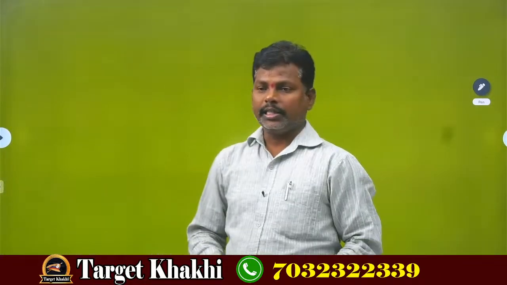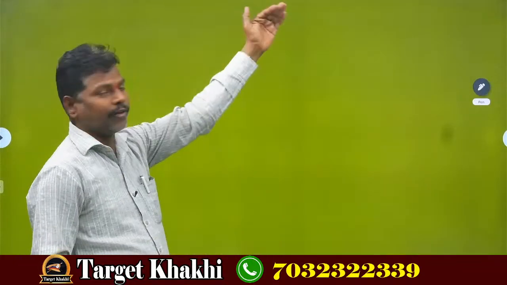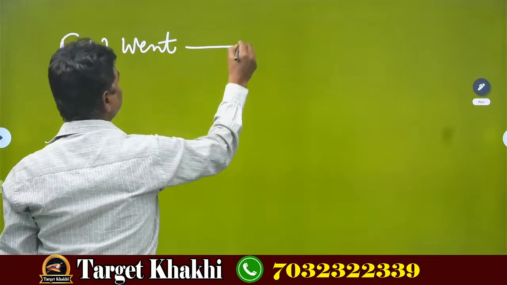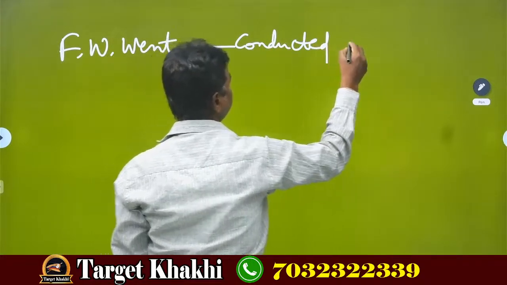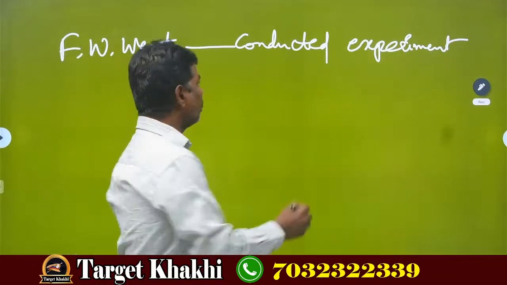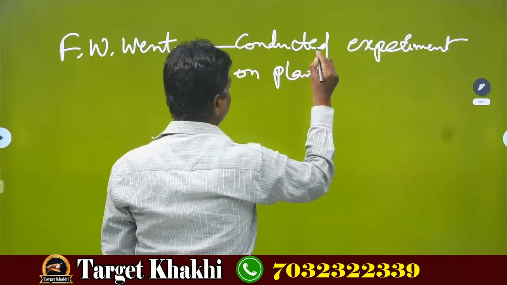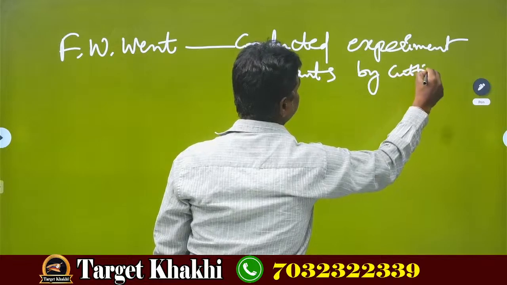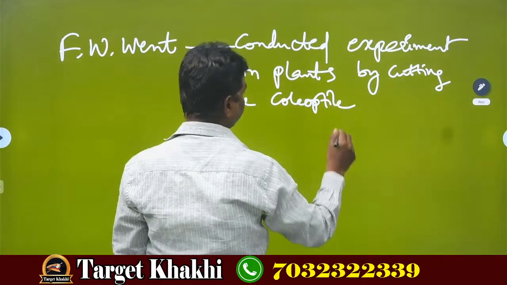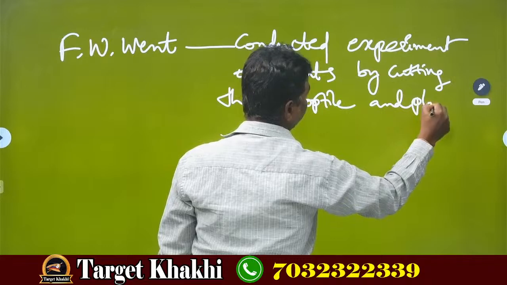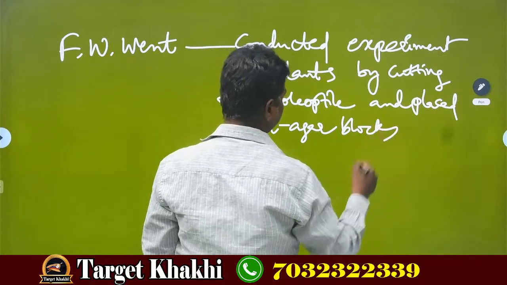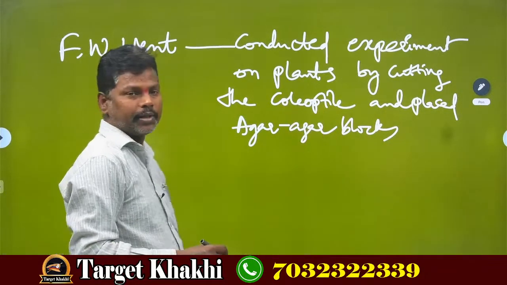But later F.W. Went, after Charles Darwin and Francis Darwin, also conducted an experiment on plants by cutting the coleoptile and placing agar-agar blocks. What do you mean by coleoptile? I will say.